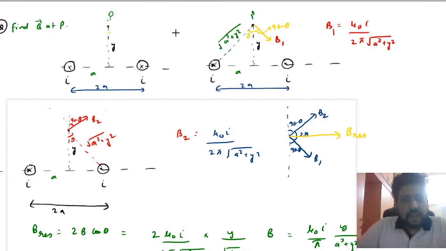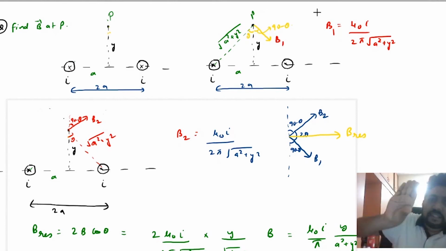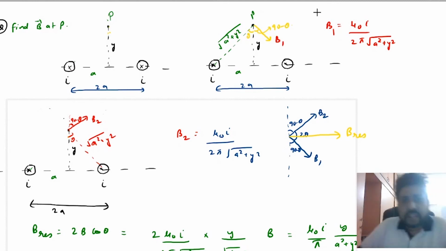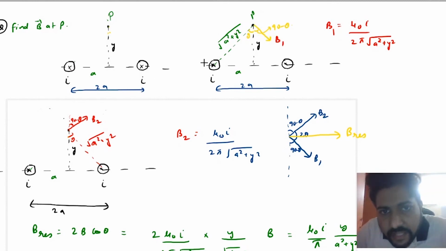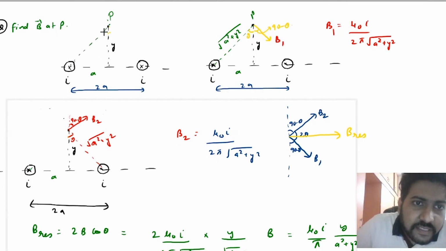If you write the magnetic field due to this wire, you will write mu naught I upon 2 pi r. R is under root a square plus y square. For direction, again point your thumb along the current, which is inside the plane. Curl your fingers. When you curl your fingers, you will see that the magnetic field will be in this direction, because this is the curl, and the magnetic field has to be perpendicular to r. So this is the direction of the magnetic field, and B1 will be equal to mu naught I upon 2 pi under root a square plus y square. Let us suppose that this angle is theta.